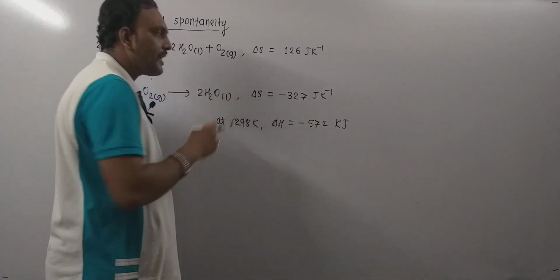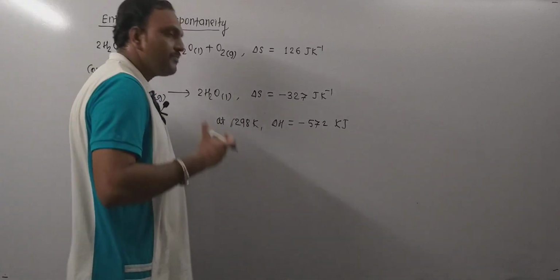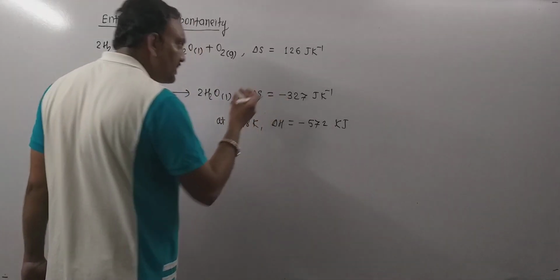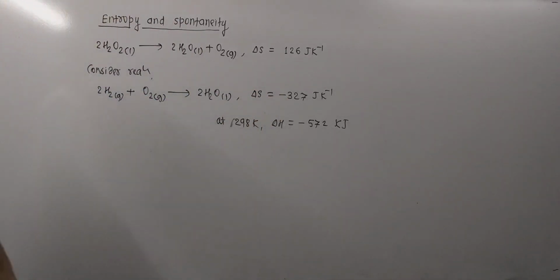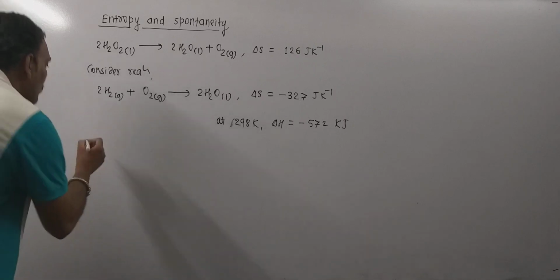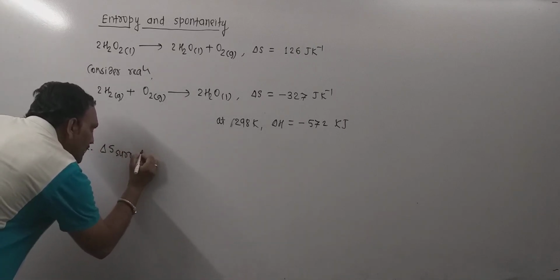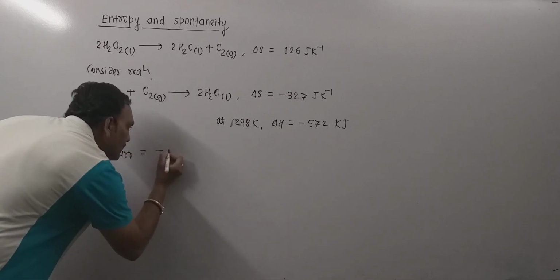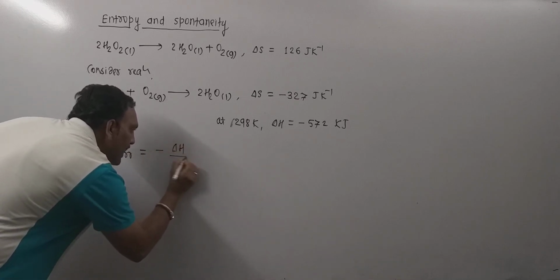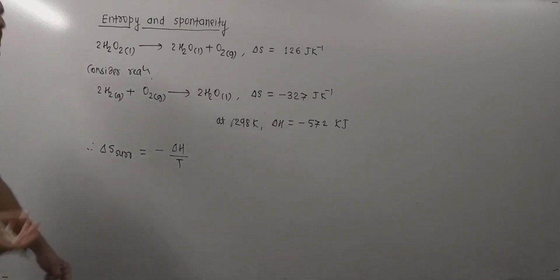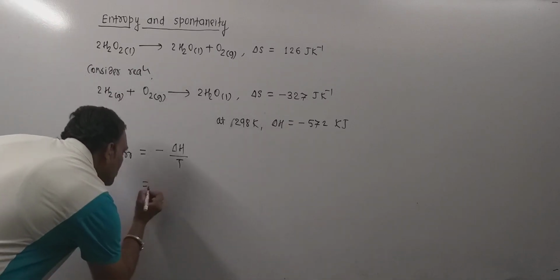Now, delta S without subscript is the entropy of the system, which is minus 327 joule per Kelvin. To calculate the entropy change of the surroundings, we know very well that minus delta H by T gives the entropy of the surroundings.